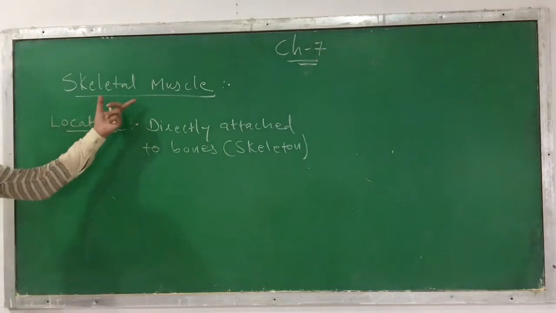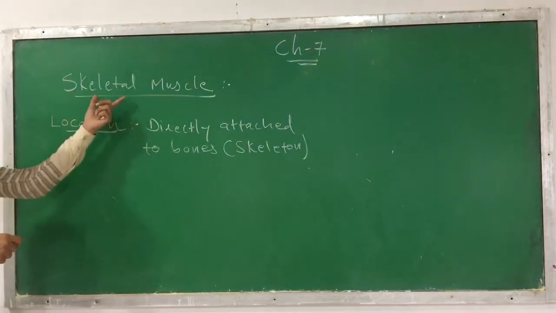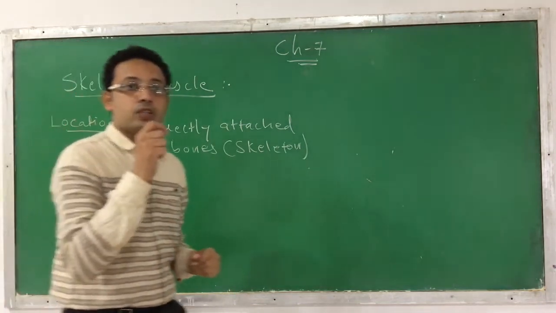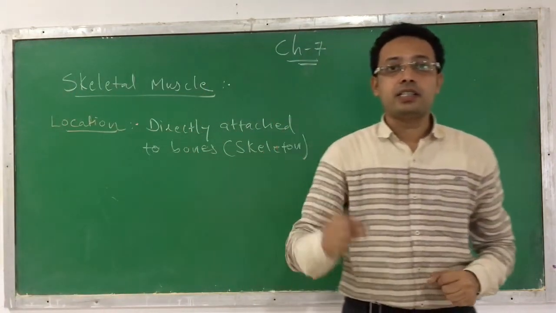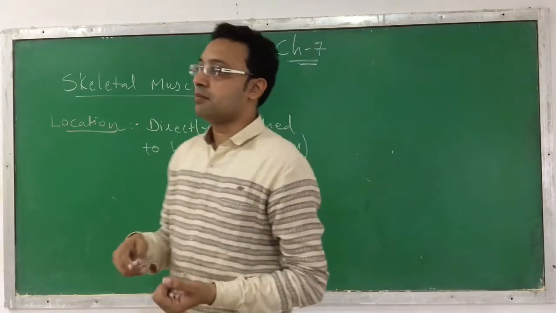That's why we call it skeletal muscle. I hope it is clear to every student why it is called skeletal muscle, because they are directly attached to a skeleton or bone.